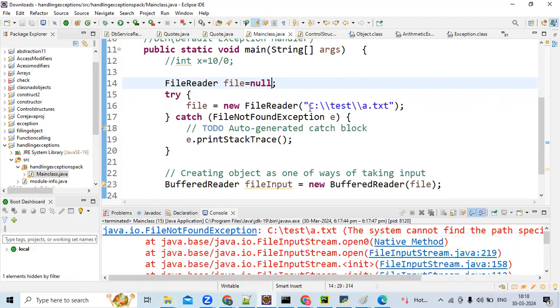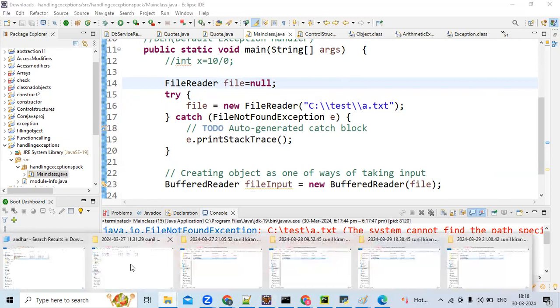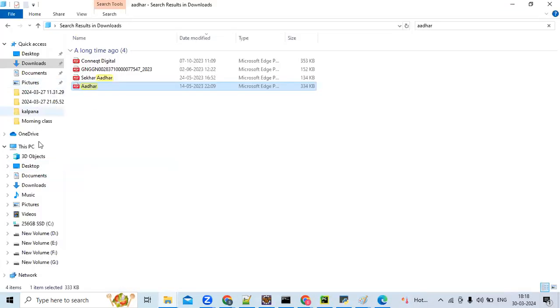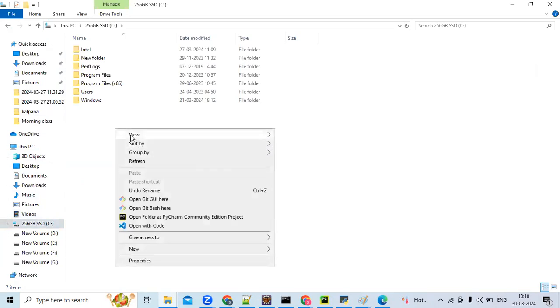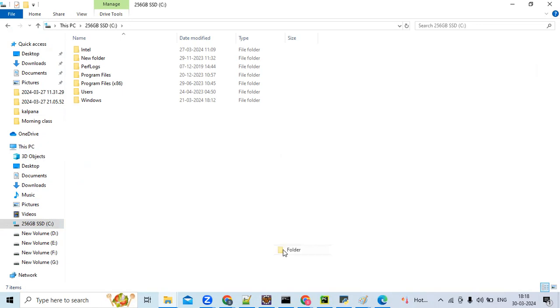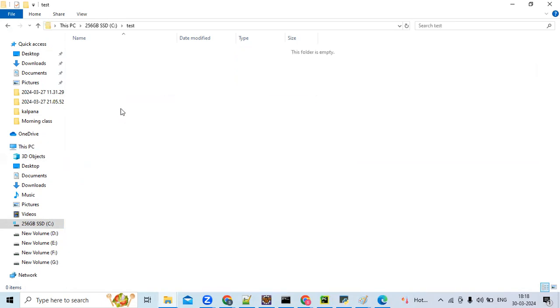See, you are just trying to build a connection between your Eclipse file and the directory which is there in your local. So go to C drive. We'll just try something here. C drive, and what is that? Test folder. Inside test we have a notepad file a.txt. Am I correct? Yes.